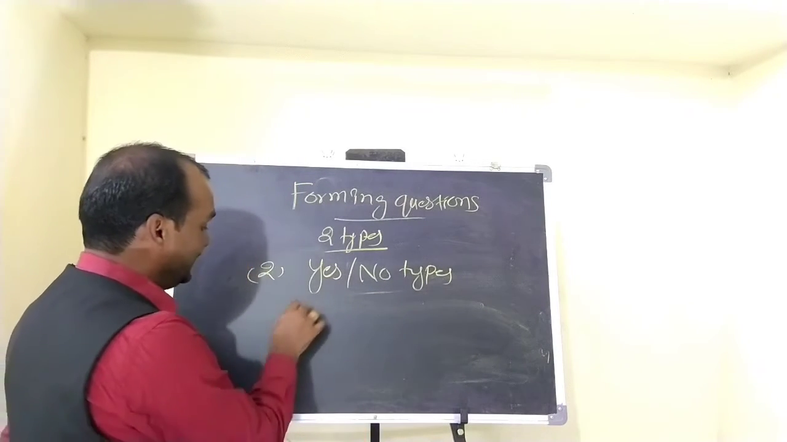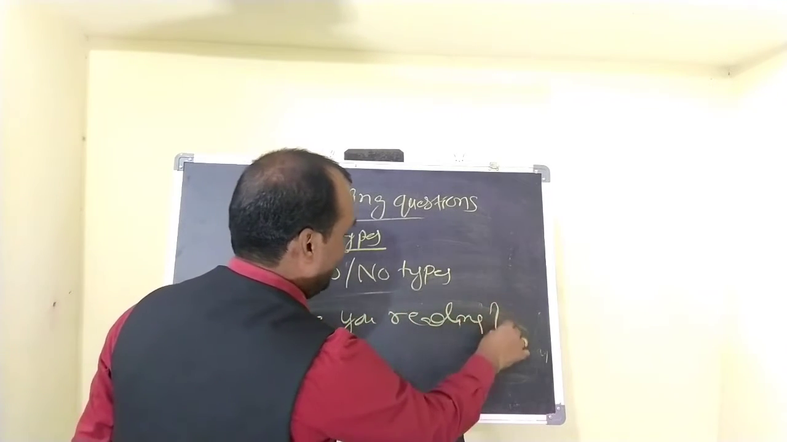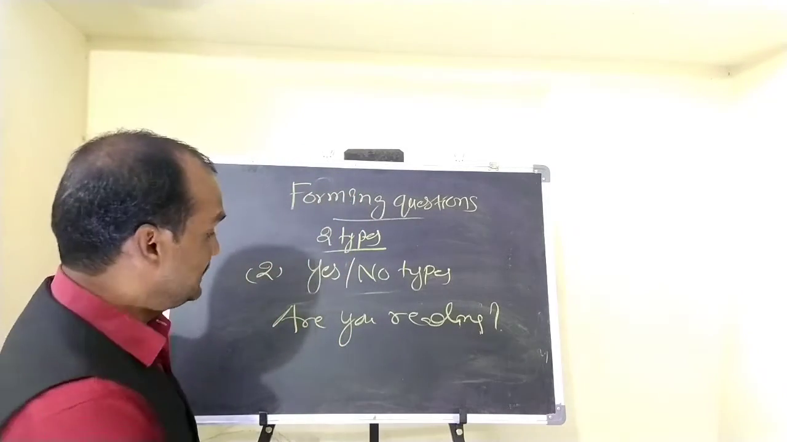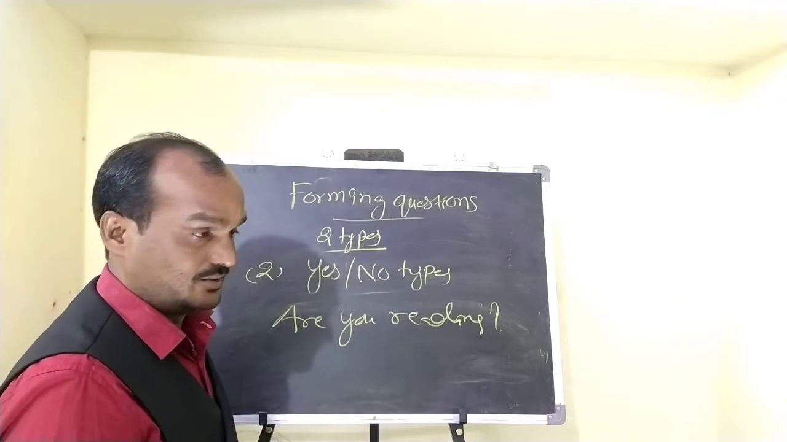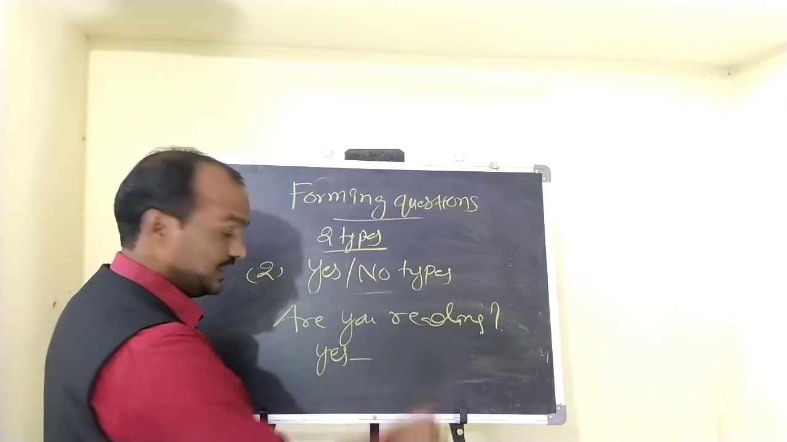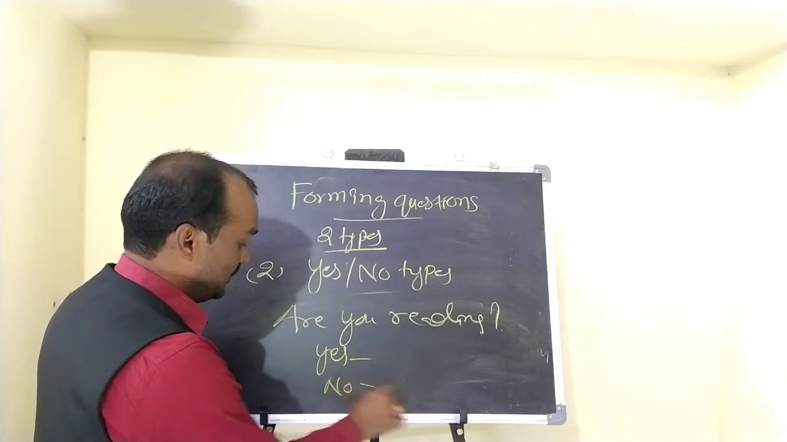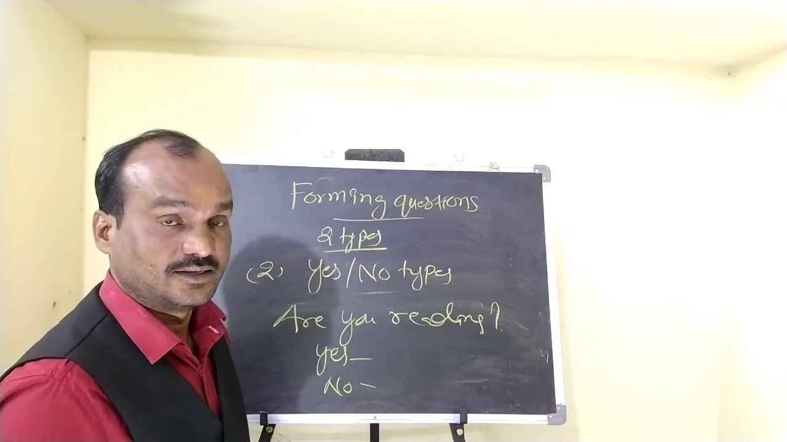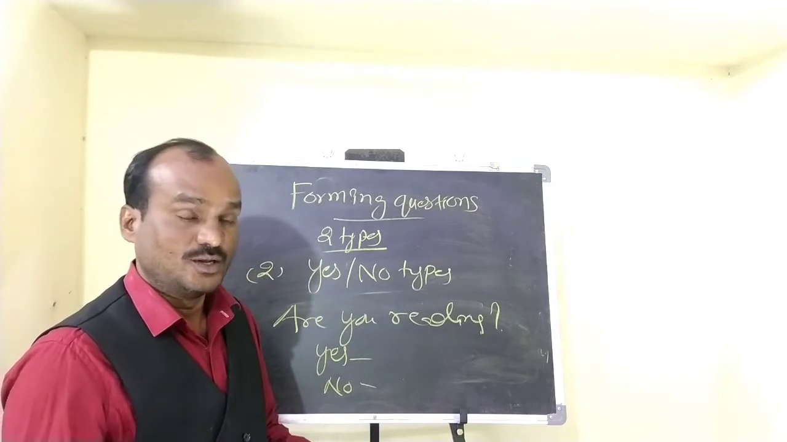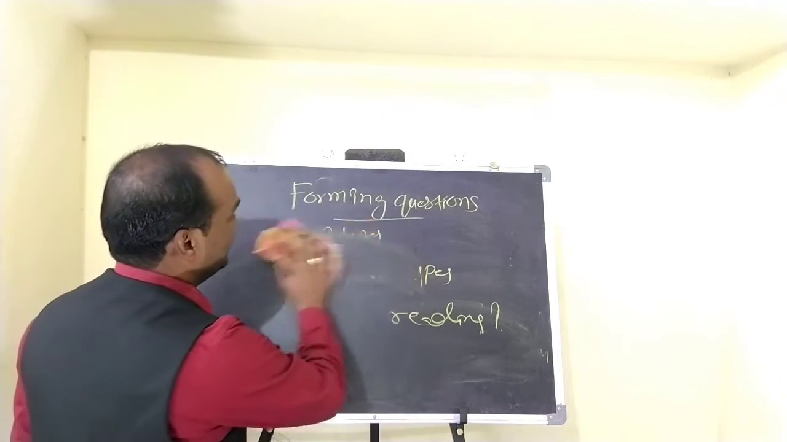Are you reading? You see here, are you reading is a question, right? You are reading is a statement. Are you reading? It becomes a question. If you are reading, your answer would be yes, I am reading. If you are not reading, then your answer would be no, I am not reading. So the answer to these questions would be yes or no, so this kind of questions are called yes no type questions. Okay, this is all about the types of questions in English.